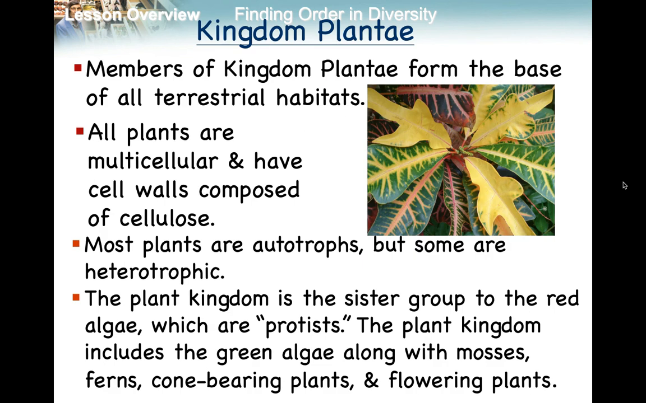Members of the plant kingdom are the base of all of our terrestrial or land habitats. Plants are multicellular. They have a cell wall composed of cellulose. Most of them are autotrophs, but there are some that are heterotrophs, like your carnivorous plants, like the Venus flytrap. The plant kingdom includes the green algae and mosses, ferns, and your flowering plants.